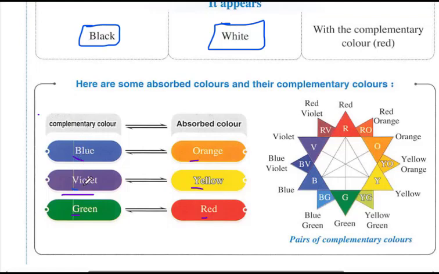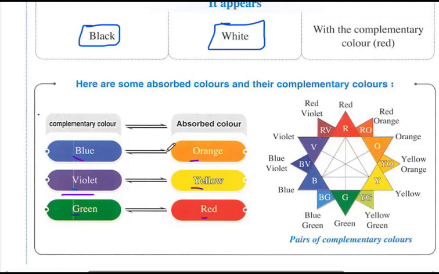If the thing absorbs yellow, it appears violet. If the substance absorbs orange, it appears blue. If the substance absorbs red, it appears green. So it is the complementary color that we see, as we explained before.